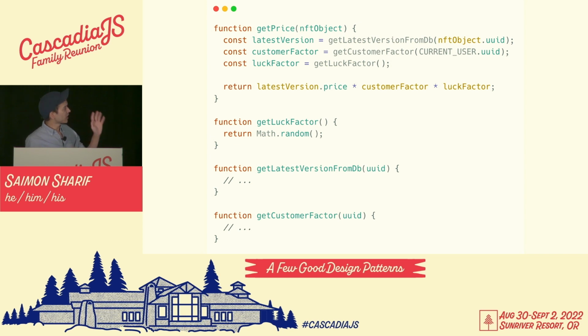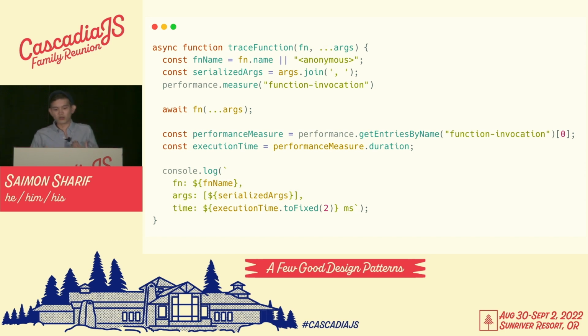For example, we used a getPrice method from before. Let's take a look at what its actual implementation might look like. It appears our NFT's price is based on 3 functions. We get the version of the NFT, we get a customer factor, and also a luck factor. So either way, there's a lot going on here, and it's difficult to tell what is actually slowing down our app and causing performance issues. To add some observability, we could write a trace function that looks a bit like this. The idea here is that our trace function will output the function's name, arguments, and how long it took to actually execute said function.